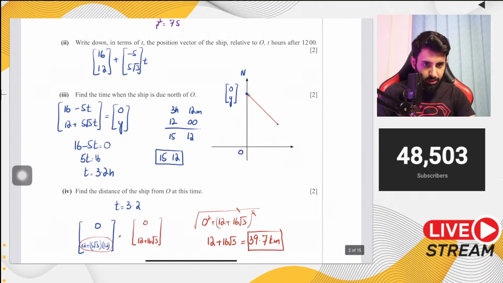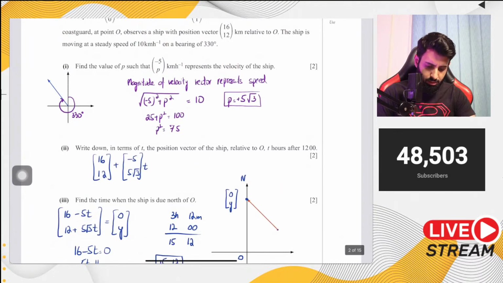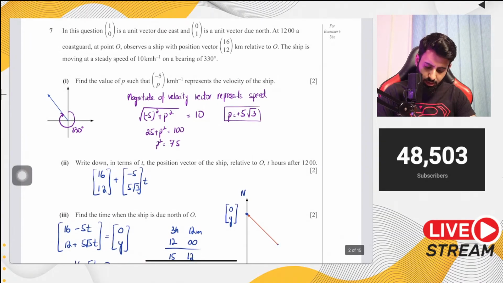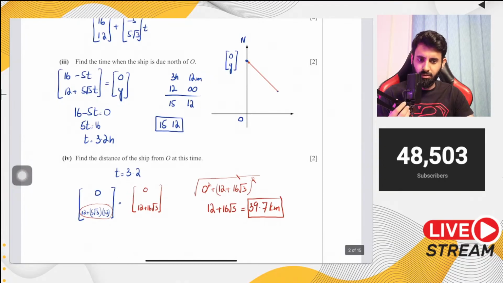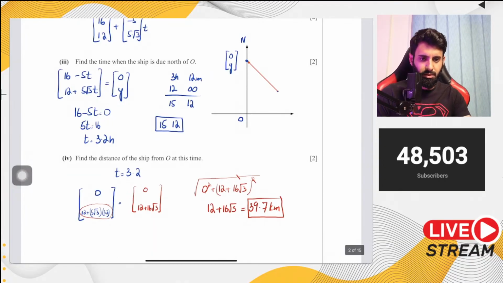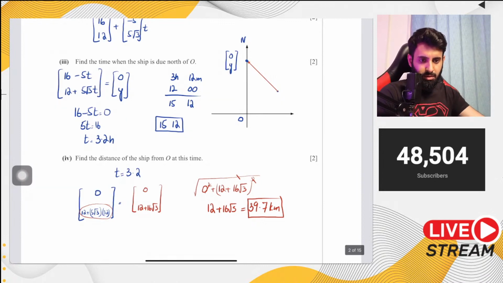Why are we substituting hours and not minutes? Because there's nothing in this question that tells us that we have to convert or anything like that. All right. Yeah, so distance is the magnitude of displacement.